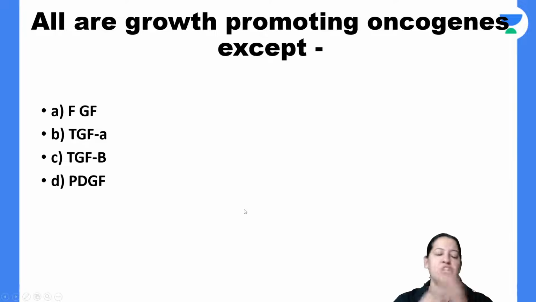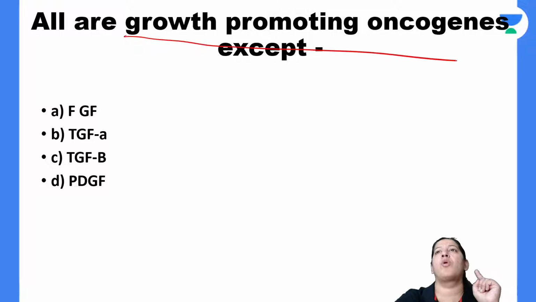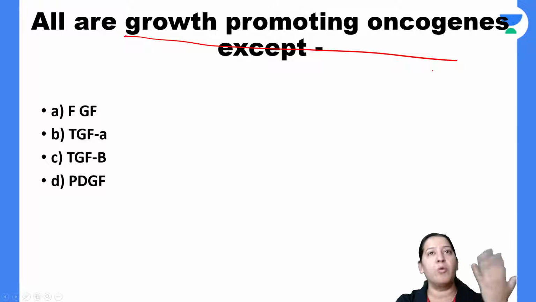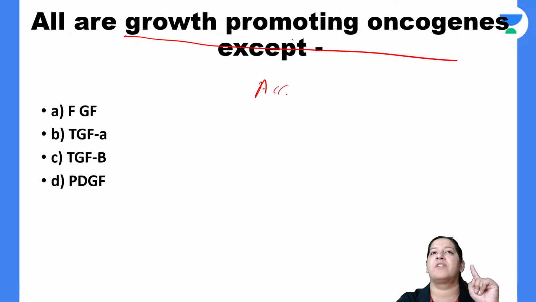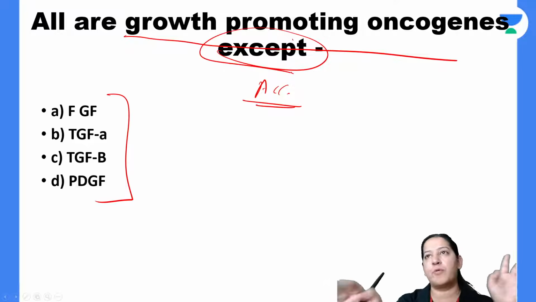So this is the next question based on the classification of proto-oncogene. Please tell me, what is the correct answer here? Yes. So all are growth promoting proto-oncogenes. All are growth promoting genes. Growth promoting genes means accelerator. All of the following are accelerator except. So which of the following is not a proto-oncogene?